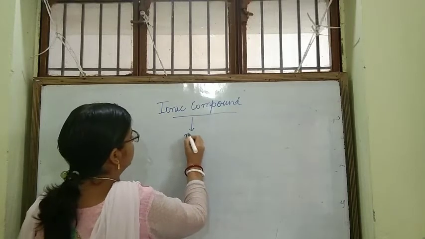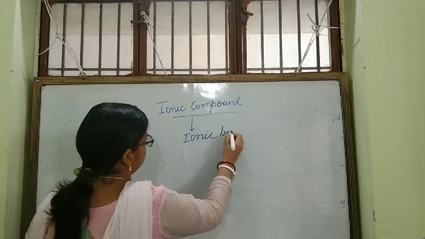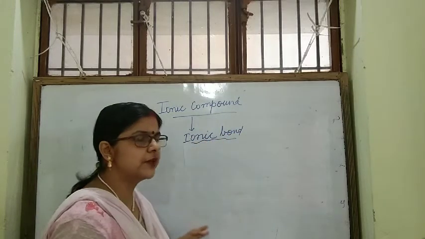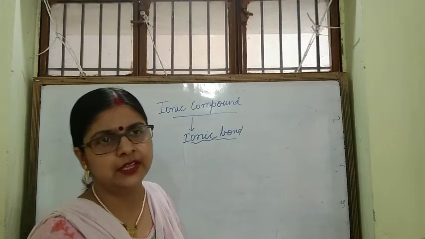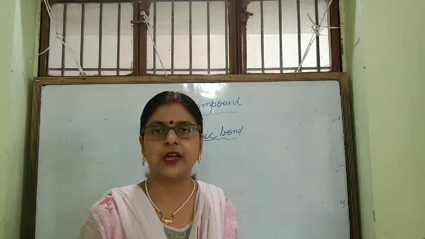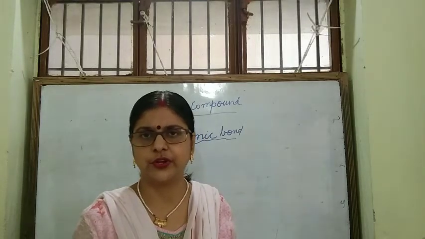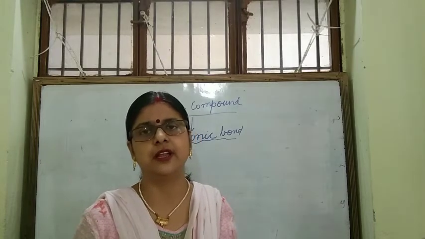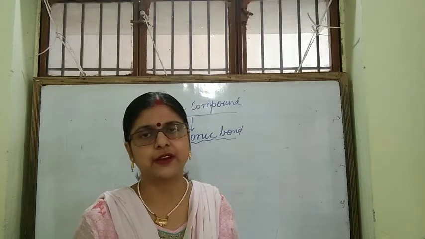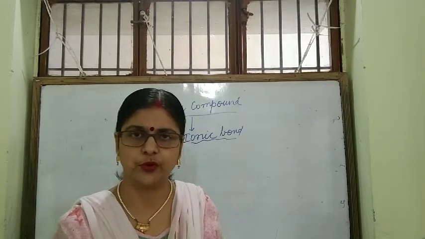What type of bond it has? Ionic bond. When the atoms of the elements combine, there may be ionic bond, there may be covalent bond, and there may be coordinate bond. Here in this chapter, we are going to study ionic bond. Later on, we will study covalent bond and coordinate bond.